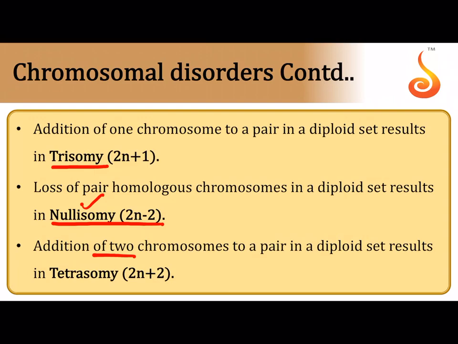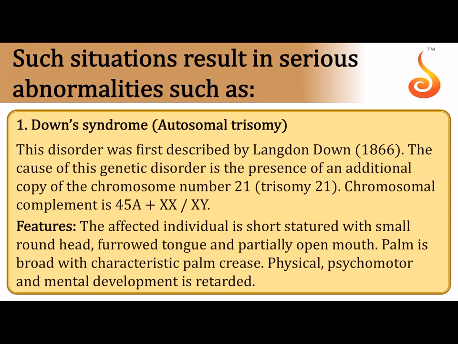Suppose you add two chromosomes to the same pair, then in that pair, 2 of the pair plus 2 that is added is 4, and that's why this condition is called tetrasomy.